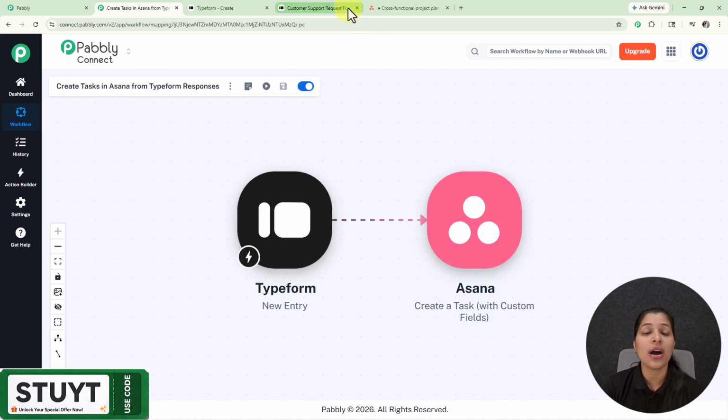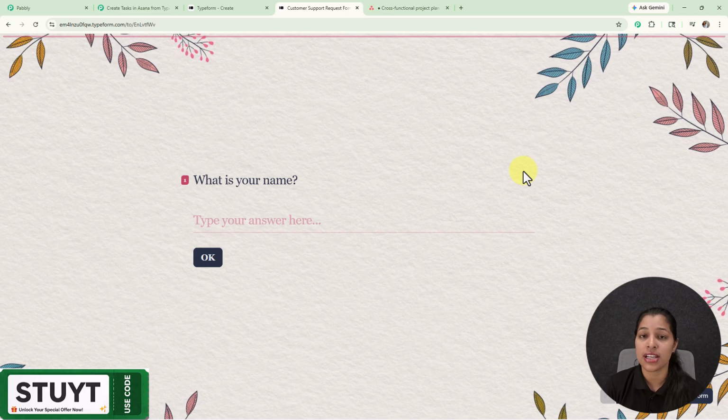Now let me show you how this automation is going to work in real time, and afterwards we will build this step by step. I have created this automation by using Pabbly Connect, which is an amazing automation tool that integrates varieties of applications and automates your whole business.